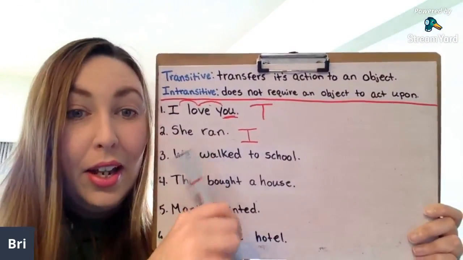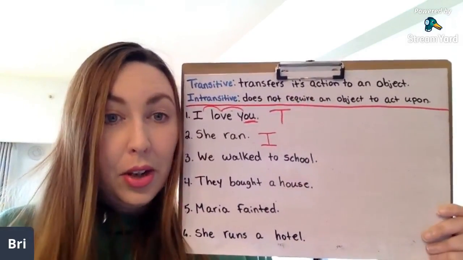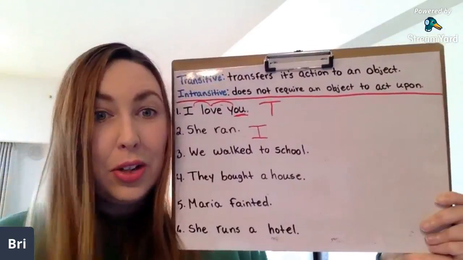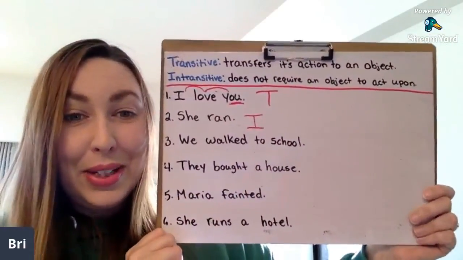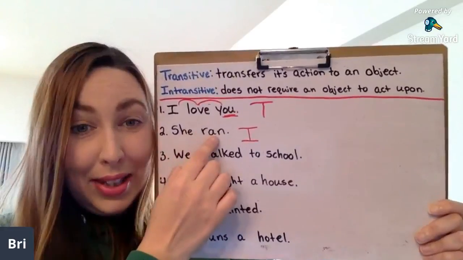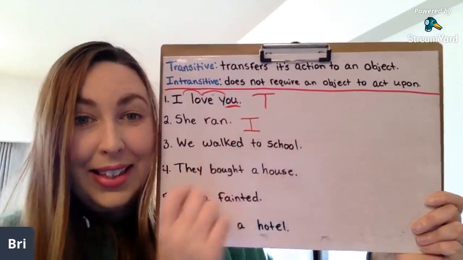She ran. We don't have an object here. So she just ran. We don't need an object. She ran who? She ran what? We don't need it. She is doing the action, not to anything.